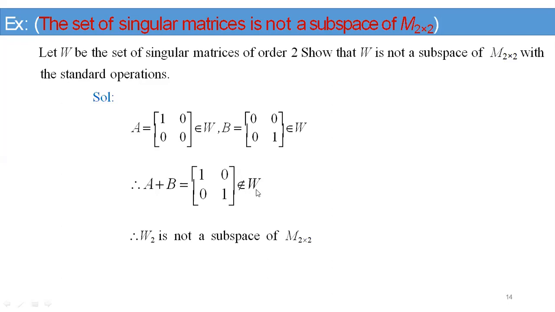That's why it does not belong to W. This is the identity matrix, whose determinant is 1. That's why it does not belong to W. That means W does not contain only singular matrices under addition. Therefore, W is not a subspace of M2 by 2.